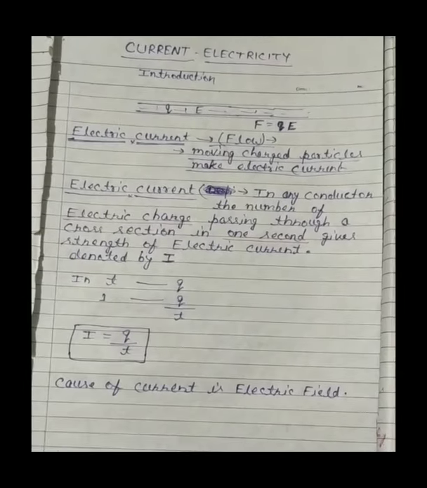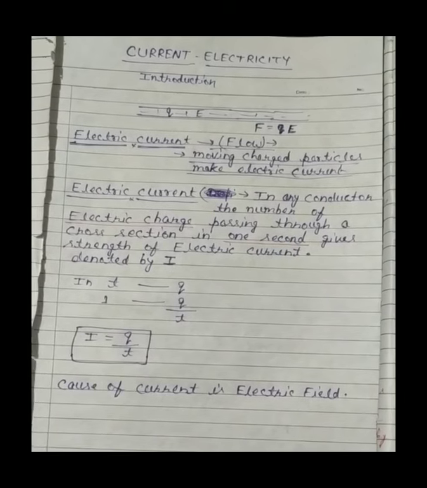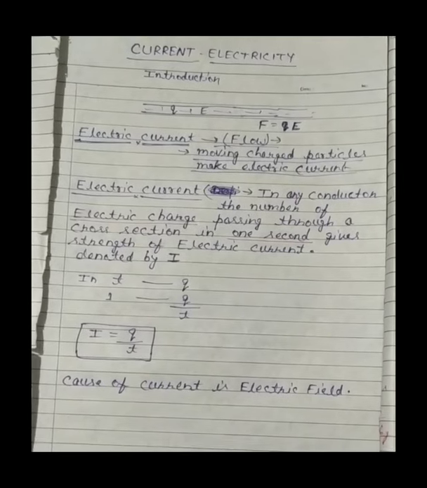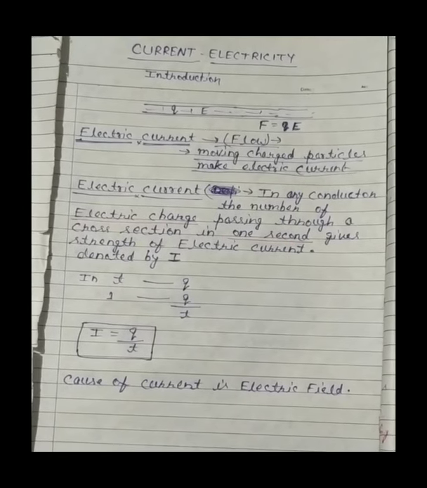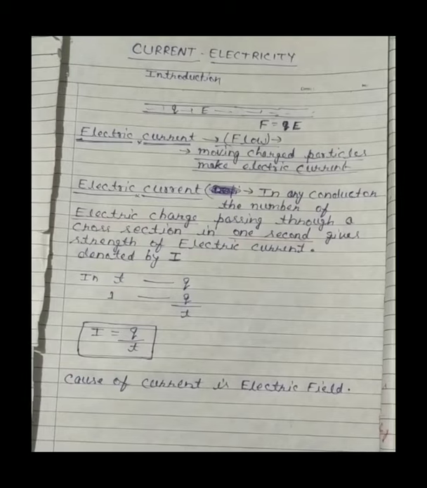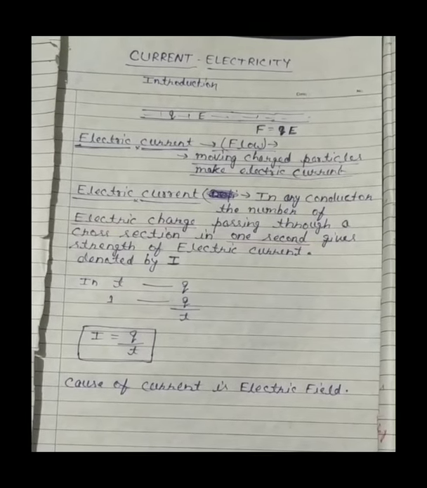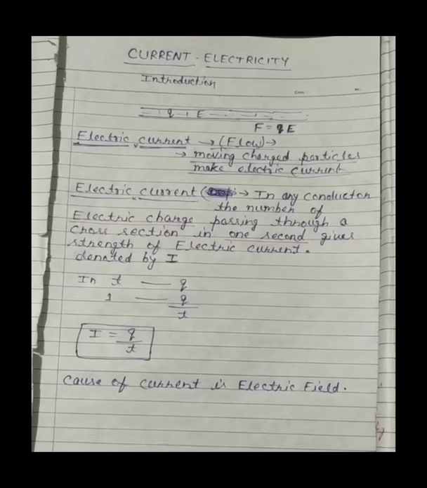Now electric current has strength. We have to fix that. What do we call the strength of electric current?